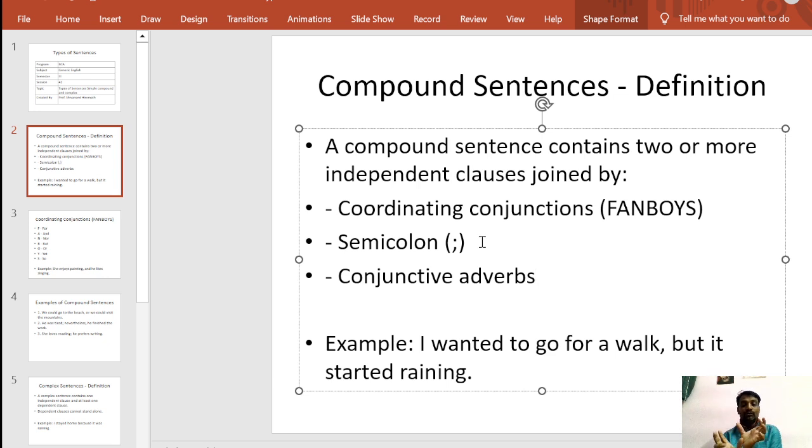Those two clauses will give you clear meaning, but they are joined by this coordinating conjunction, that is "but", right? So this is one compound sentence. Here you must remember that it will have two independent clauses that give separate meanings, but they will be joined by one coordinating conjunction, so that it will become a compound sentence.